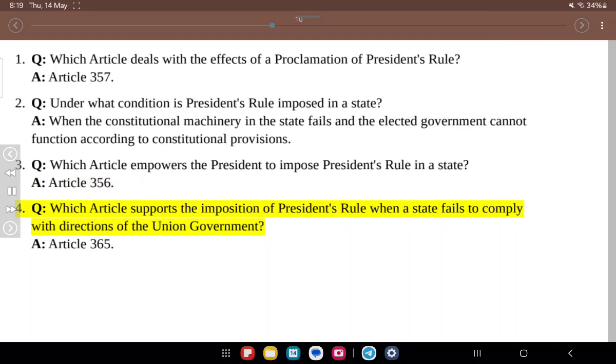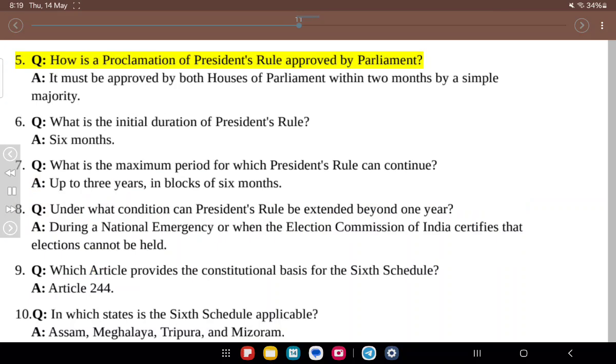4. Q. Which article supports the imposition of President's rule when a state fails to comply with directions of the Union government? A. Article 365. 5. Q. How is the proclamation of President's rule approved by Parliament? A. It must be approved by both houses of Parliament within 2 months by a simple majority.